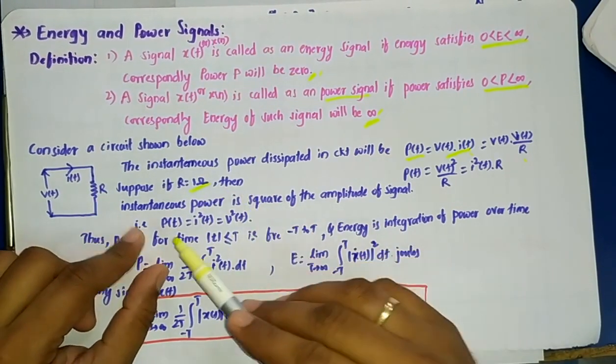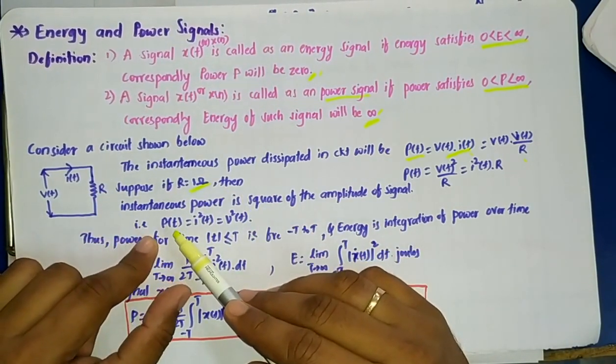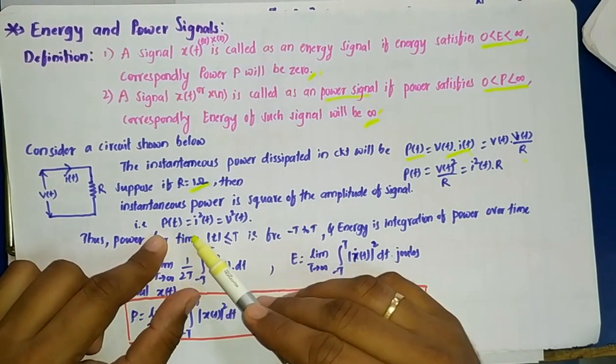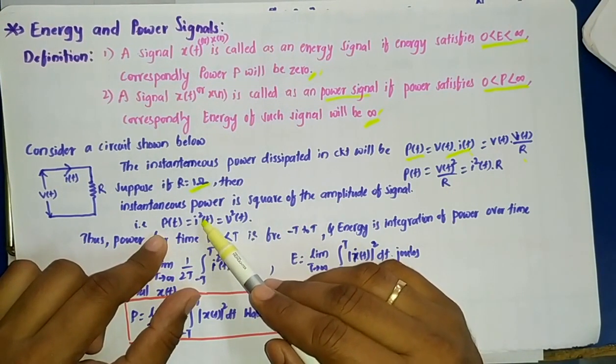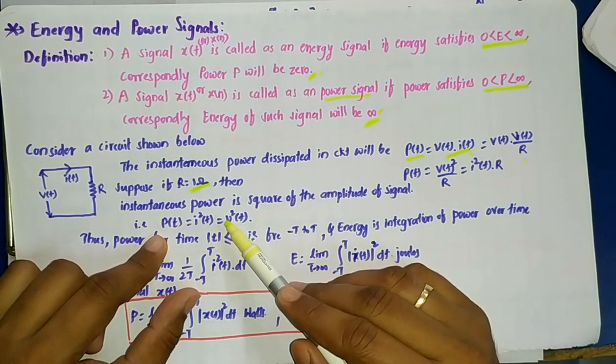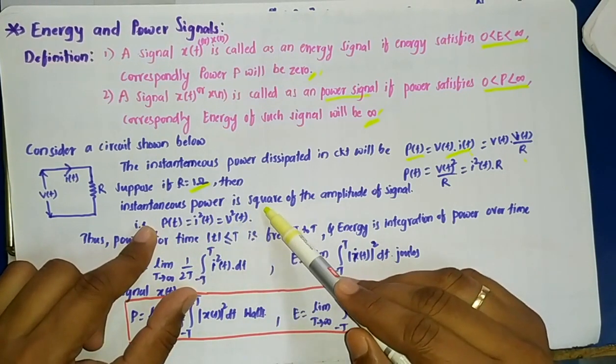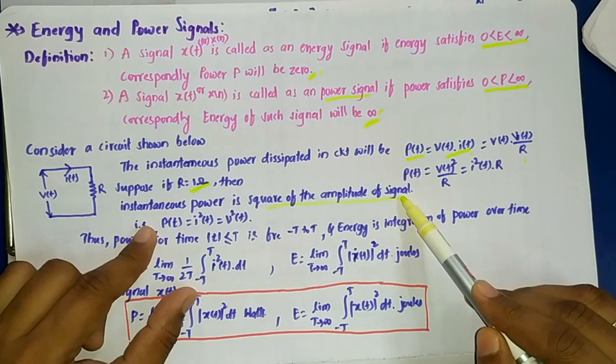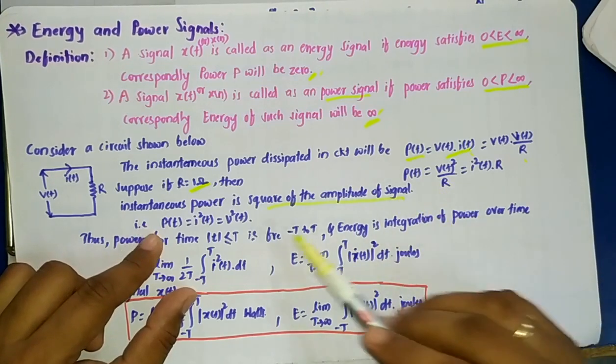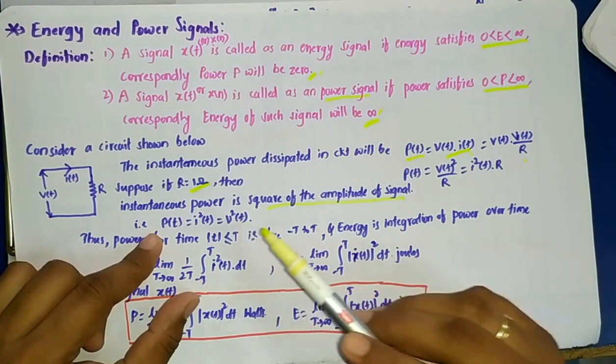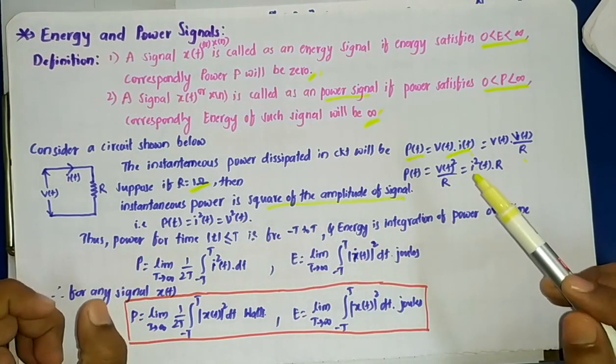Whatever the instantaneous power dissipation is, that is P of t, will be simply I square t, or you can say V square t. That is nothing but the instantaneous power is the square of the amplitude of the signal, whether it is a current signal or voltage signal, it doesn't matter. So directly it is the square of the amplitude of the signal.